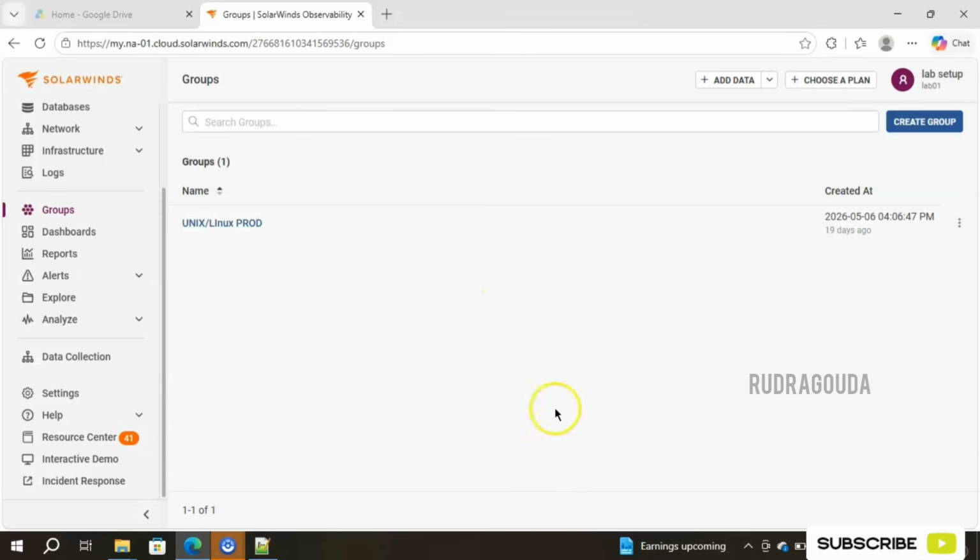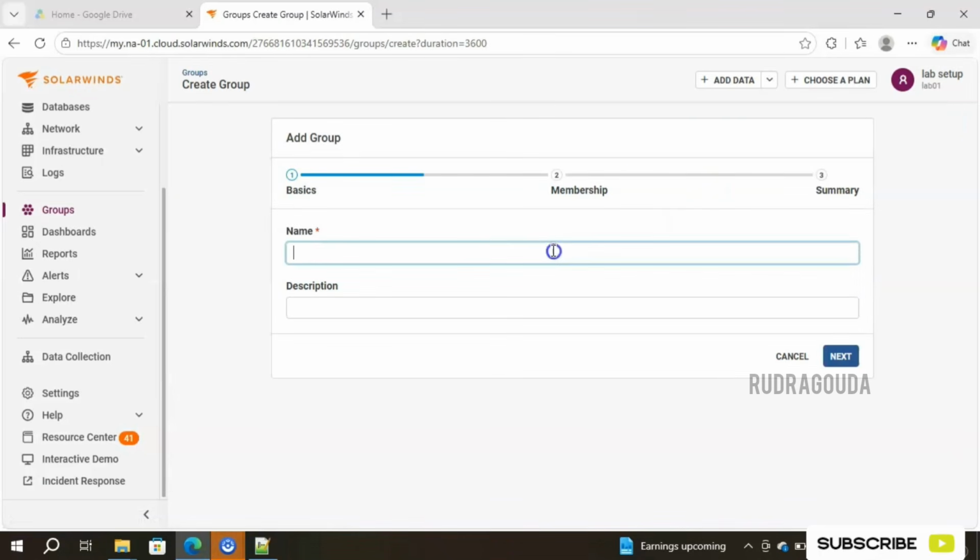Right now we are in the group section. You can see we are inside the groups, and currently I have only one group. To create a new group, you can find an option called create group. Just click on that and provide the name to this group. I will give the name as production. Okay, this group belongs to the production, so I will give that. If you want to put some description, you can mention it over here.